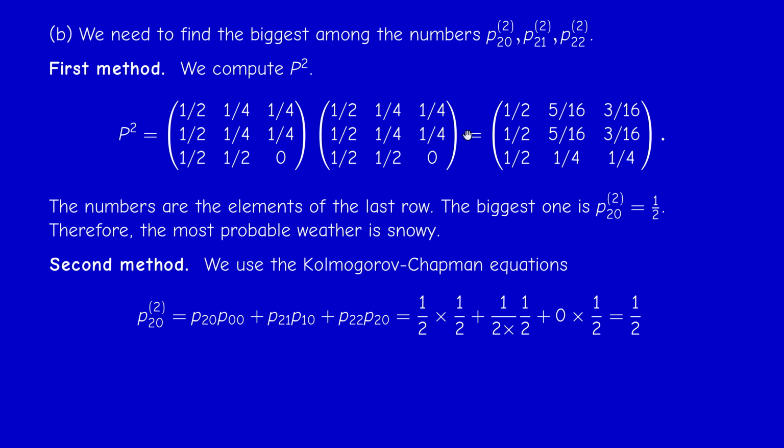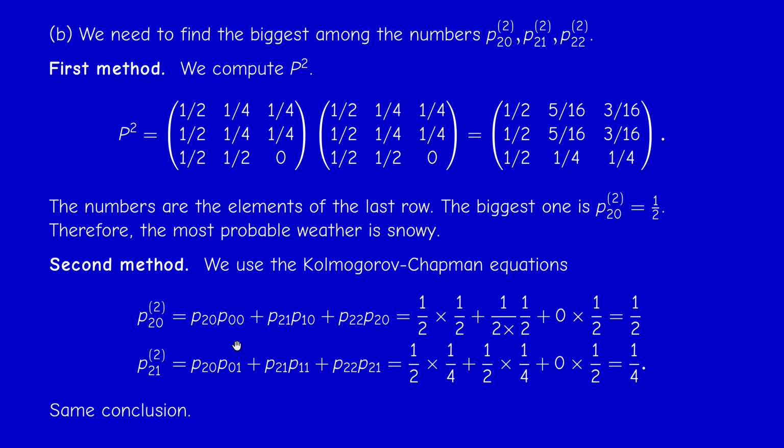We don't need the first 2 rows. When you do the computations, you can check that there are 1/2, 1/4. We don't need to compute the third one, because we know it's 1/4 since they sum to 1. So it's enough to compute 2, and we get the same conclusion.